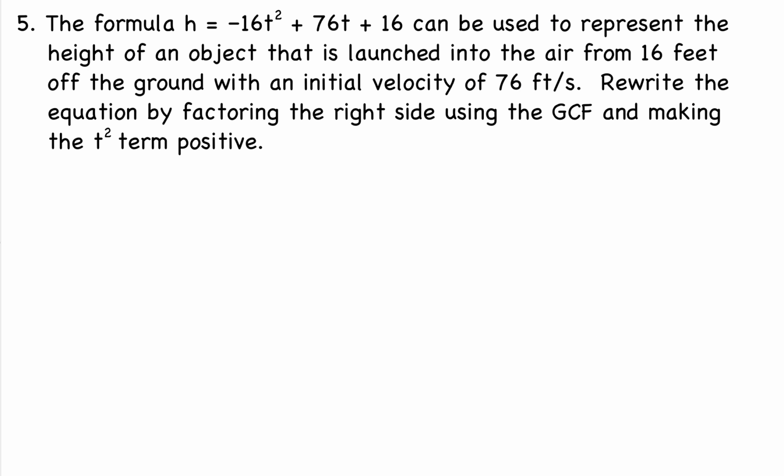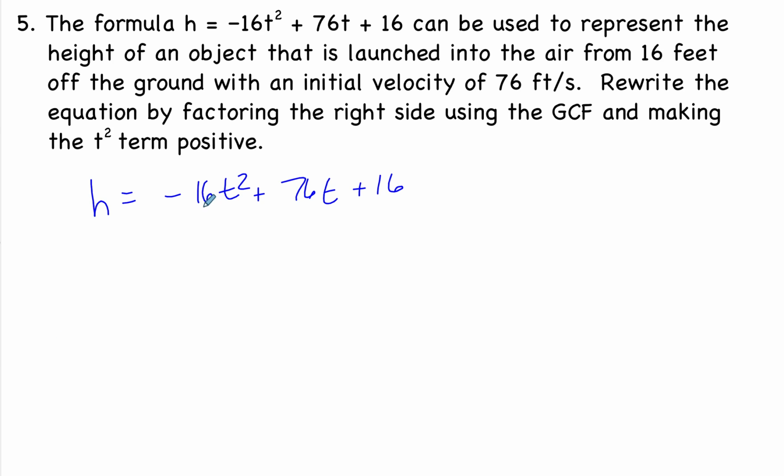Our last problem here says the formula h equals negative 16t squared plus 76t plus 16 can be used to represent the height of an object that is launched into the air from 16 feet off the ground with an initial velocity of 76 feet per second. Rewrite the equation by factoring the right-hand side using the GCF and making the t squared term positive. So I have h is equal to negative 16t squared plus 76t plus 16.